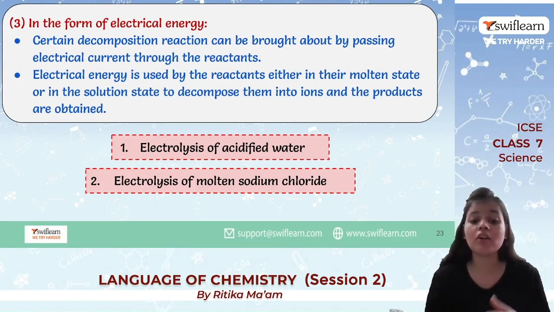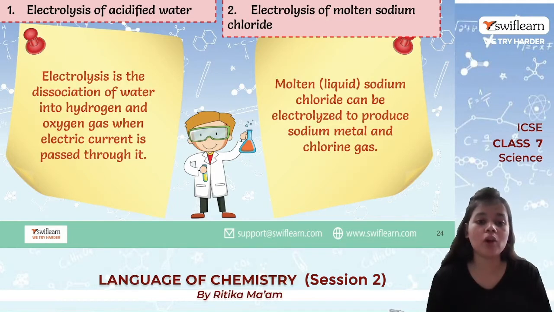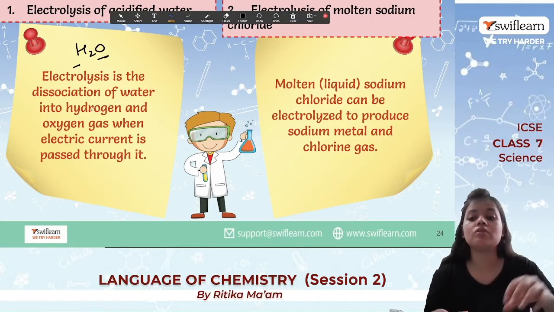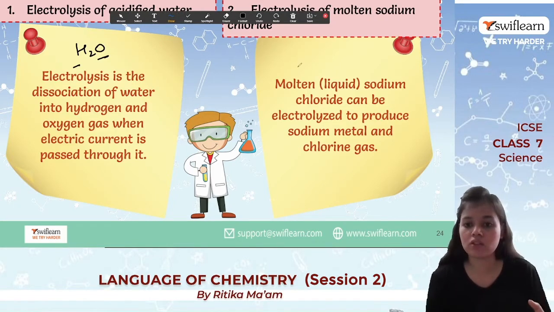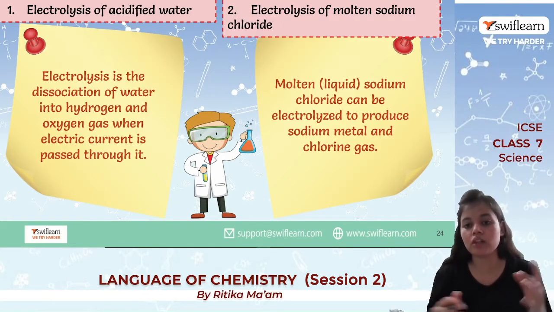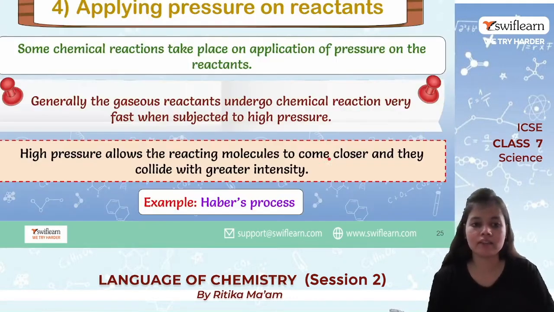For example, if I talk about electrolysis of acidified water or molten sodium chloride, let us see. If I pass electricity through acidified water, the water, which is made of H2O, so hydrogen and oxygen, will dissociate into ions of hydrogen and oxygen. Similarly, molten, that is liquid, sodium chloride will give the ions of chlorine and sodium. Sodium will be in metal form and chlorine will be evolved as a gas.